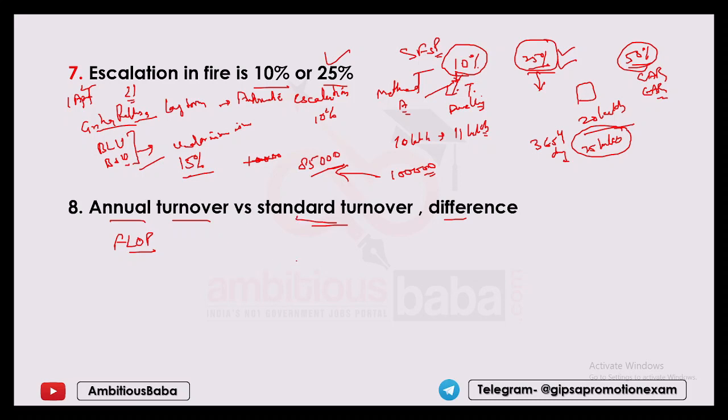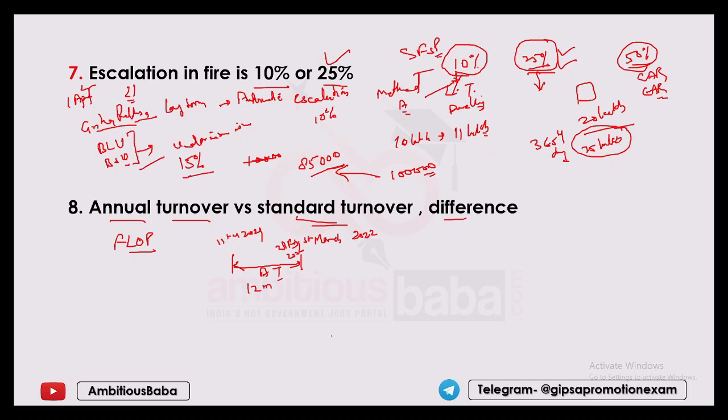Annual turnover is that suppose the accident happened on 1st March 2022. Annual turnover is for the preceding 12 months, that is from 1st March 2021 to 18 Feb 2022.